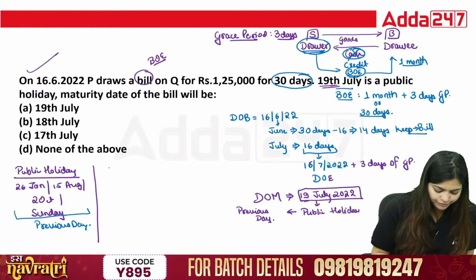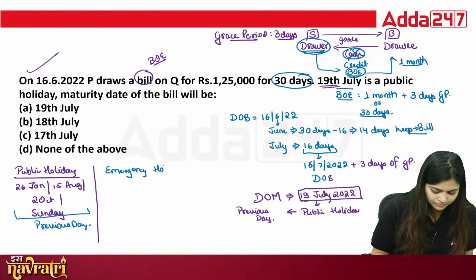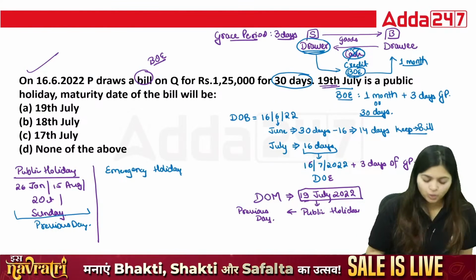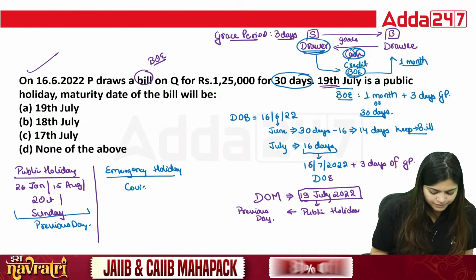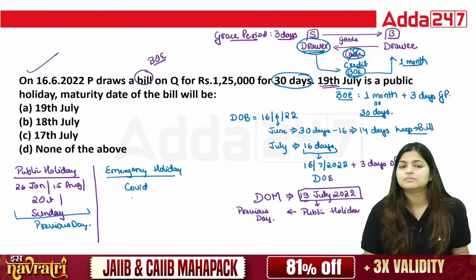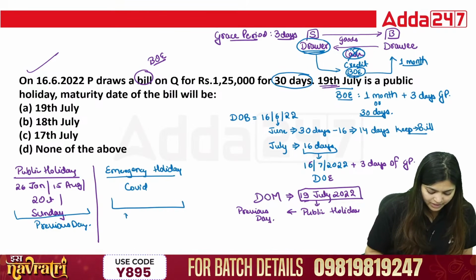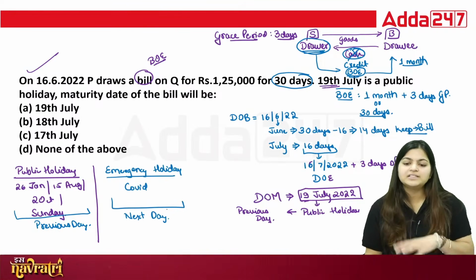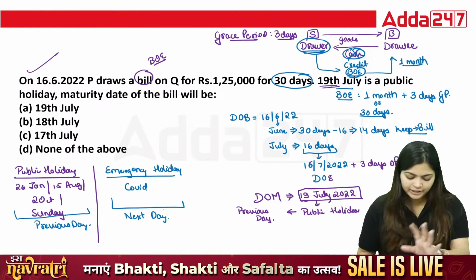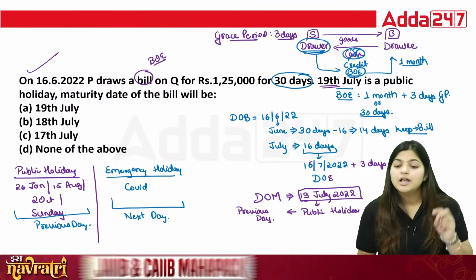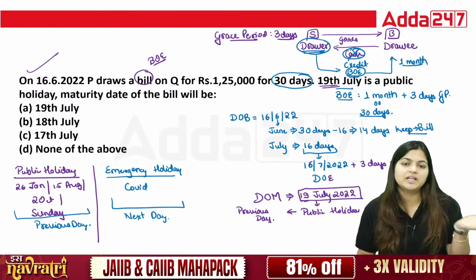But in case of an emergency holiday like COVID, or any sudden strike, you will collect that bill the next day, because no one can predict it. Otherwise, in every situation you will collect it on the date of maturity, but in these two cases, previous day and next day.